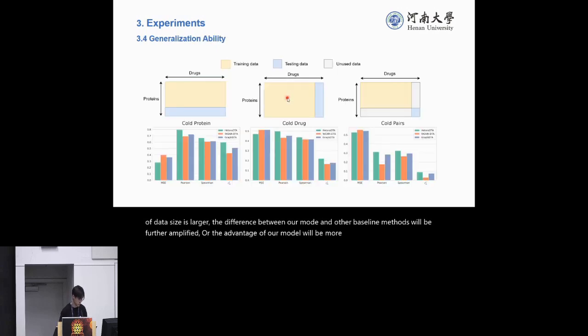We also test the model on 3 cold-start scenarios. Take the cold protein as an example. The proteins in the test data set are not present in the training data set. So the cold pairs scenario is the most challenging part. From the bar graph, we can see that heterogeneity achieved the best performance compared to other baseline methods.